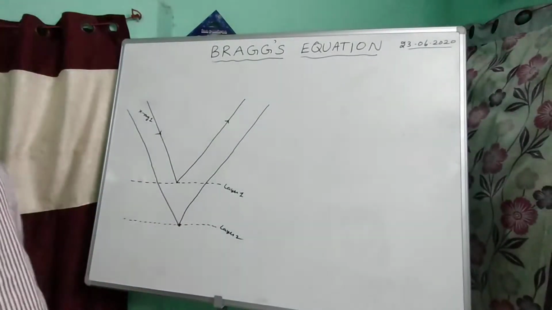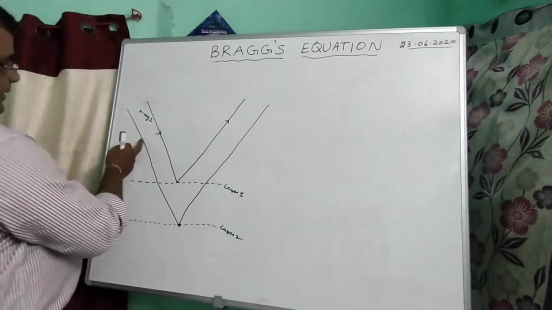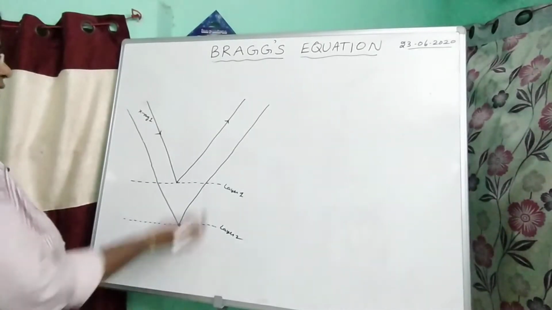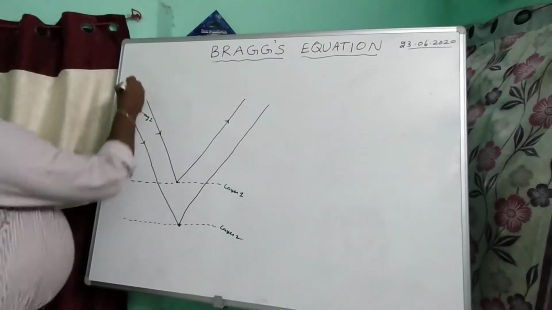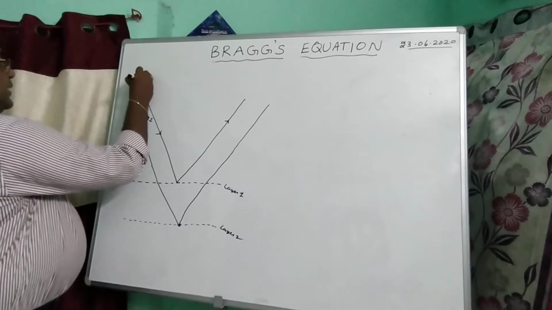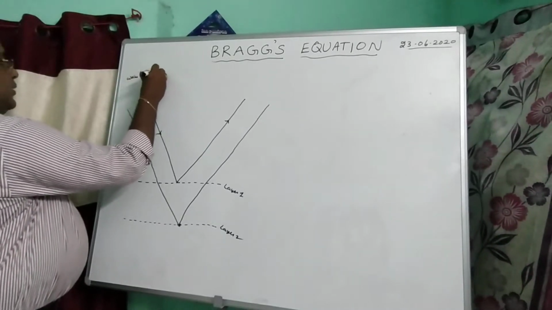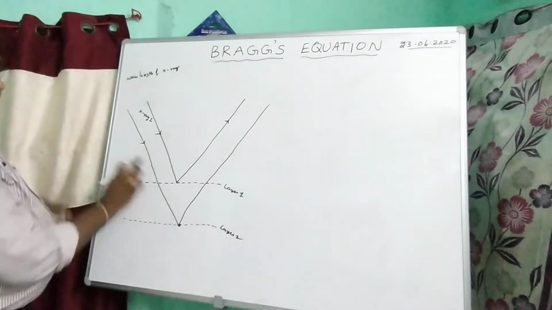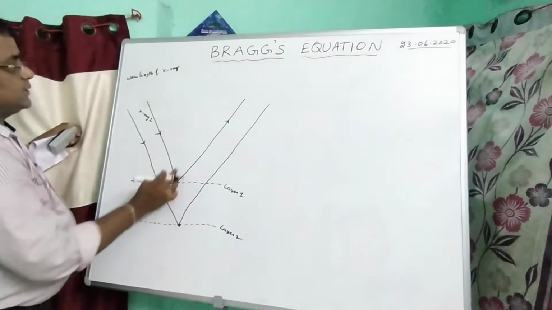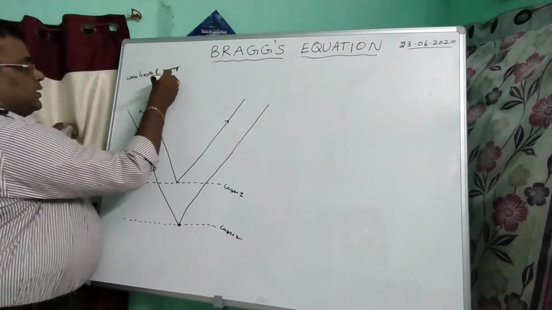So consider two X-rays falling on a crystal with wavelength lambda. That means the wavelength of the X-rays falling on the crystal layers is equal to lambda.